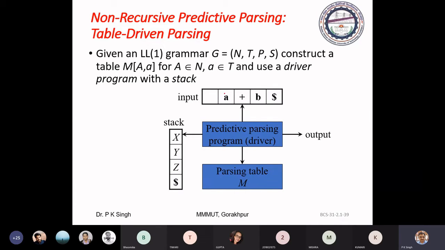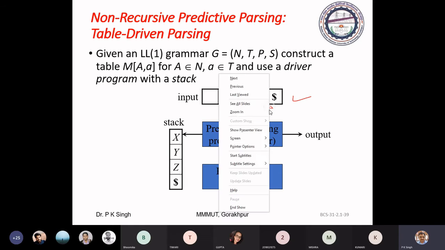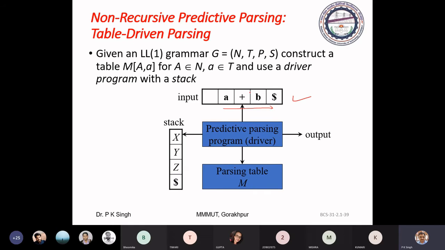So we have an input string, and we are scanning the input string from left to right and for leftmost derivation. We are taking the decision by considering only one symbol. This symbol is from the input string.